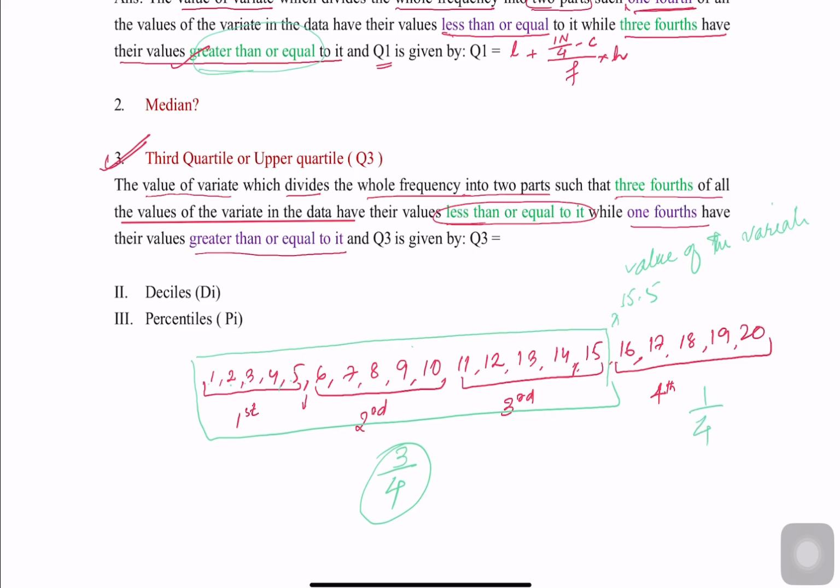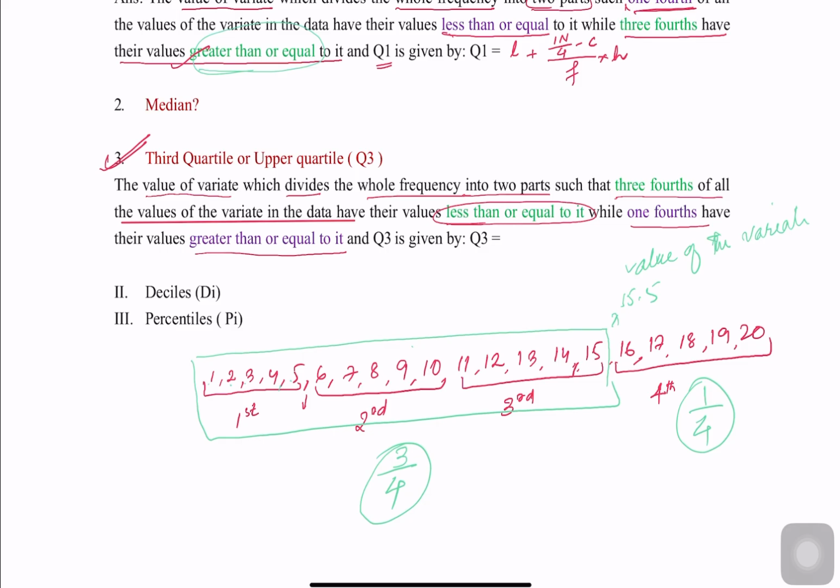This is the 1/4 part again. Now this 1/4 is greater than or equal to it. See, 16 is greater than 15.5, 17 is also, 18 also, and so on. That's why it is divided into two parts, not two equal parts, and their values can be different.